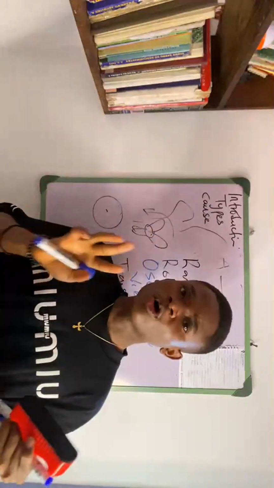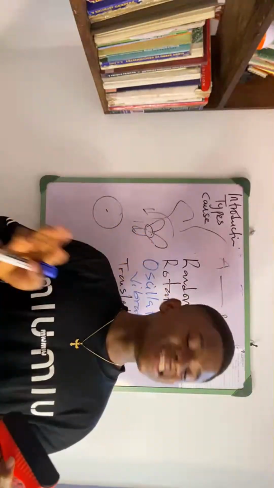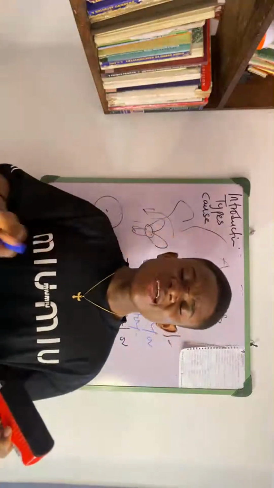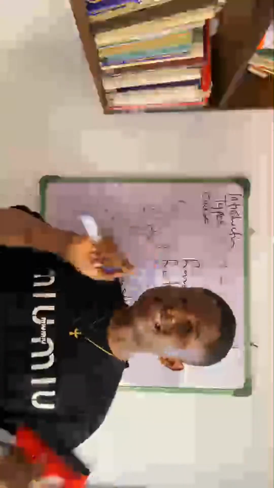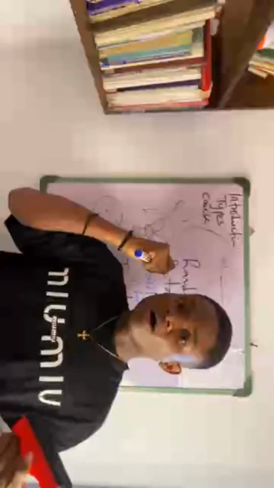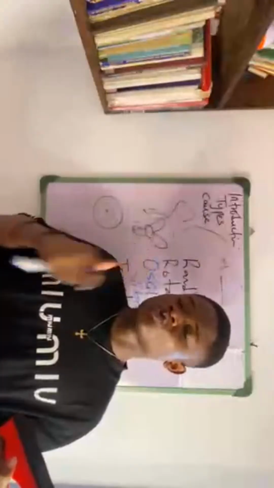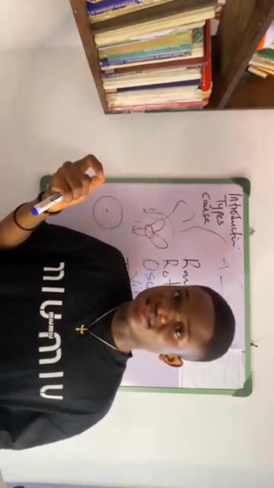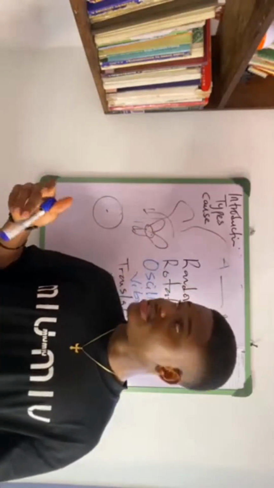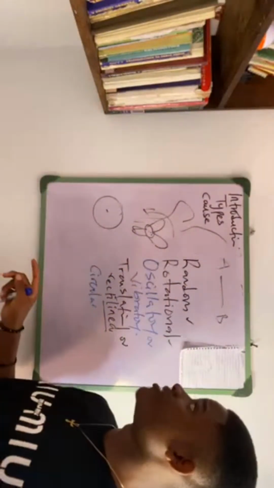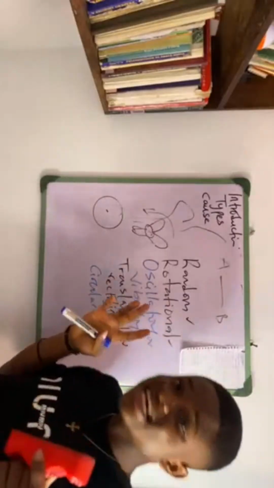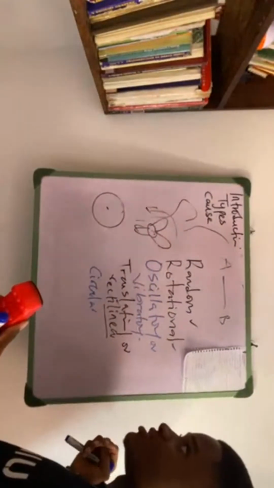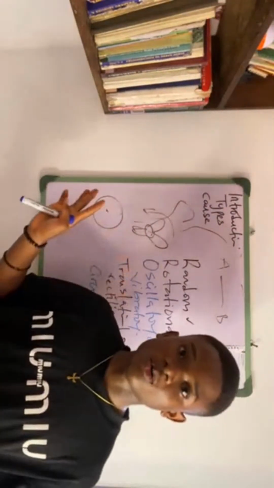Remember the first law of Newton. It states that a body will continue in a state of rest or in a state of uniform motion in a straight line unless being compelled to act otherwise by an external force or external agency. All right, for example, this board will not move. It will continue being like this for the next 20 years unless I come and push it. That is when motion will occur.